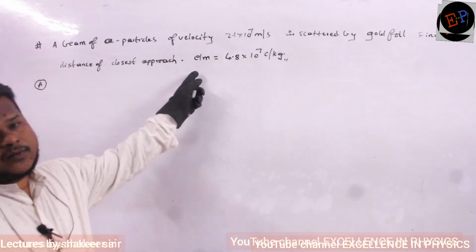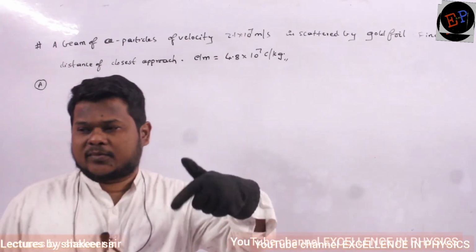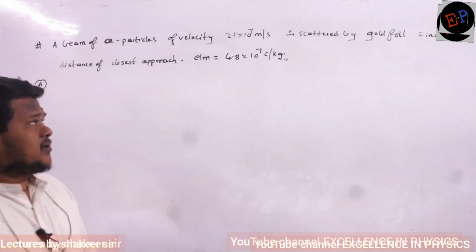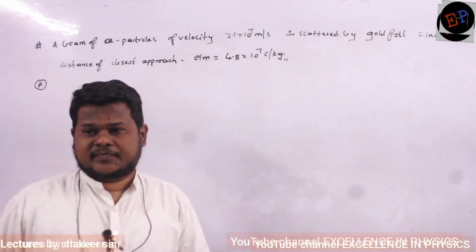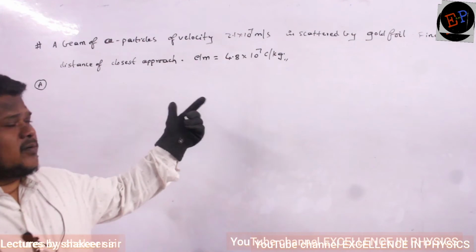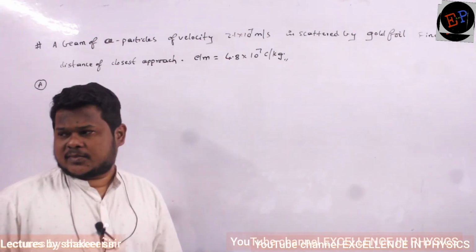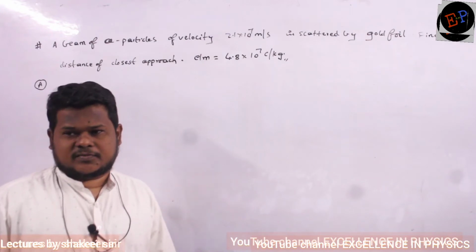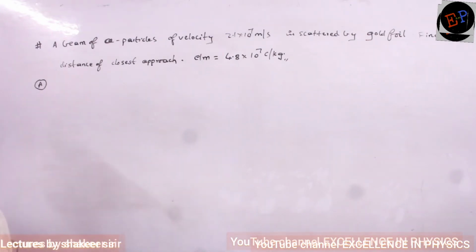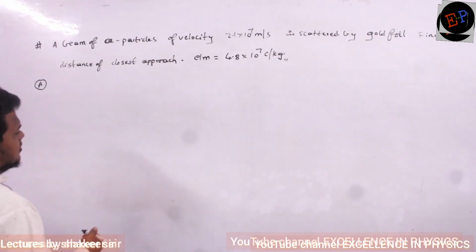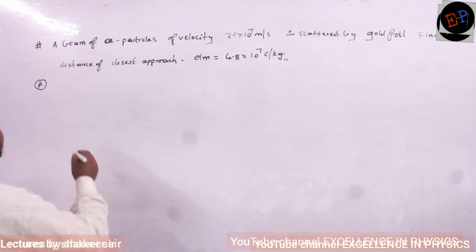Charge of electron we know, 1.6 into 10 power minus 19 coulombs. And mass of electron is 9.1 into 10 power minus 31 kg. So that calculations will become simple. Directly he gave e by m ratio, charge by mass ratio of electron. Clear? So therefore what is meant by distance of closest approach? Already we have studied the equation, or shall I calculate it one more time?